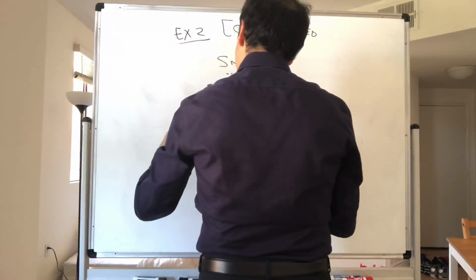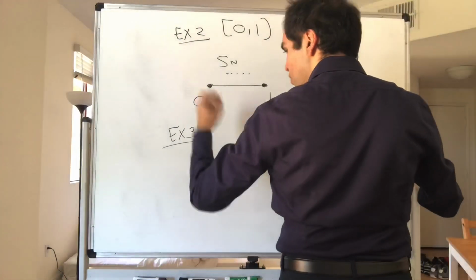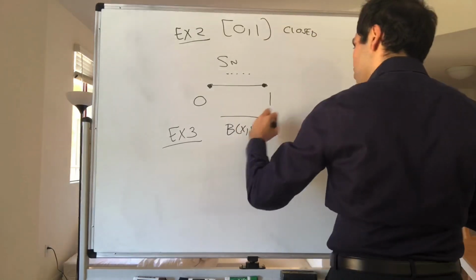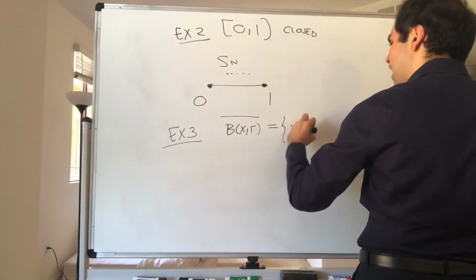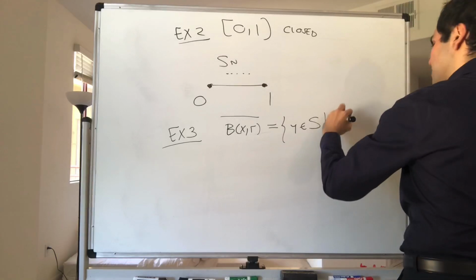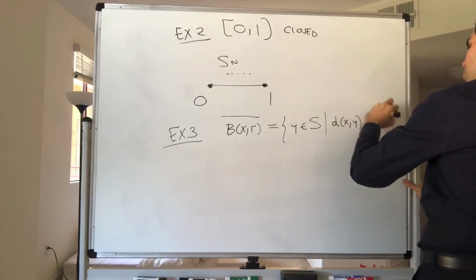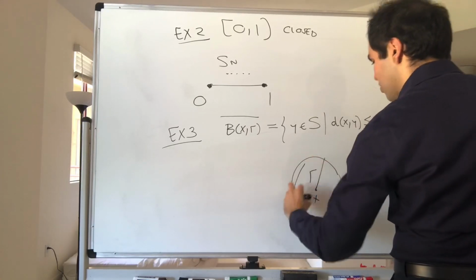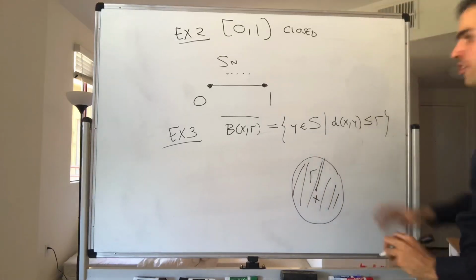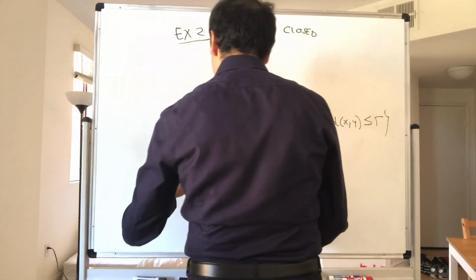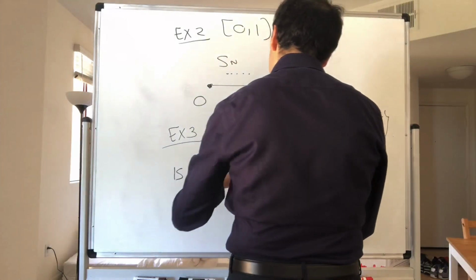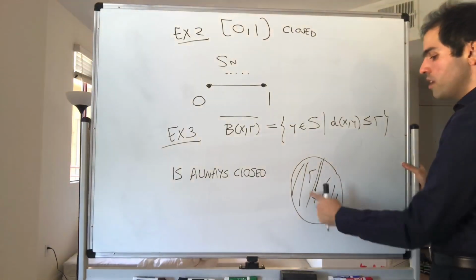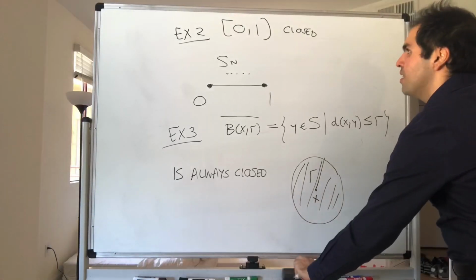But there's another thing. In general, the closed ball B(x, r) bar, which is the set of points y in S such that the distance between x and y is less than or equal to r. So again, just a closed ball as you know it, everything here including the boundary. This one is also closed. If you have any sequence in that closed ball that converges to something, the limit is also in the closed ball.